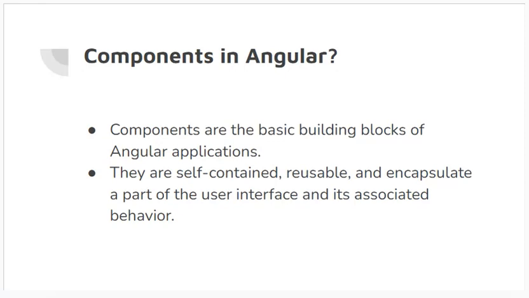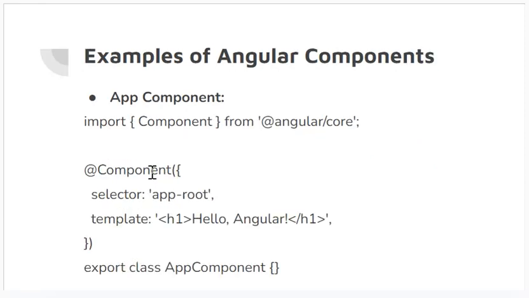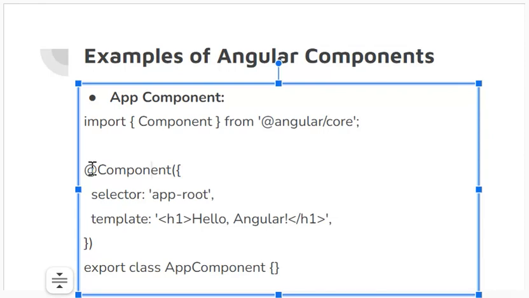For example, we have a root component which is called the app component, and when we want to define a component, we always use this directive. And we import this library from the Angular core, and here is the name of the component and the template that is associated with this component. And you do it like this: export class app component, to make it available to the other parts of the code, so that it can be used.